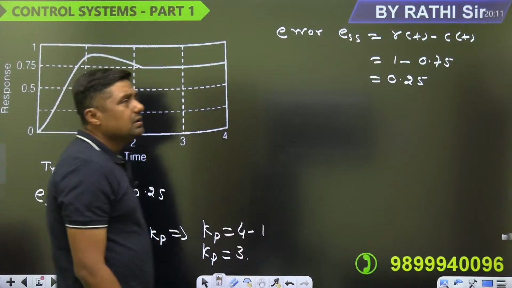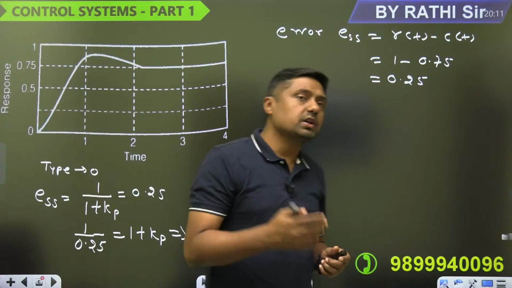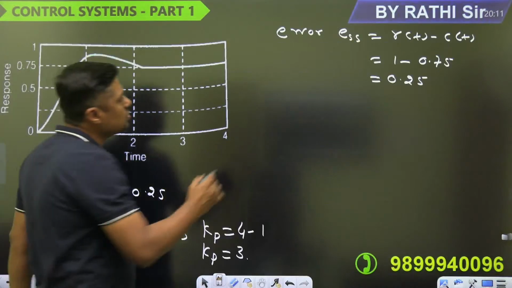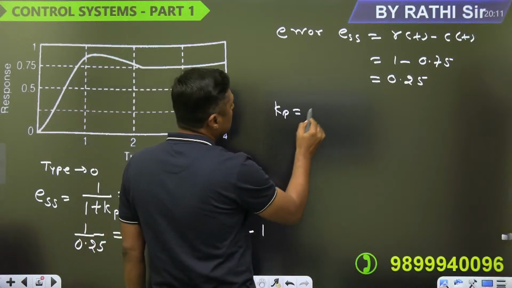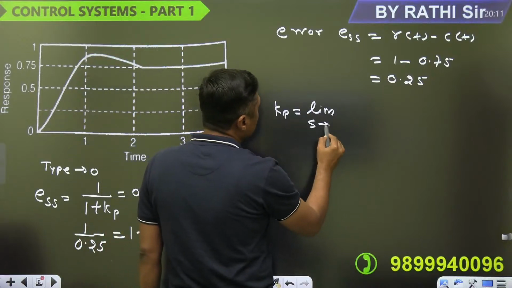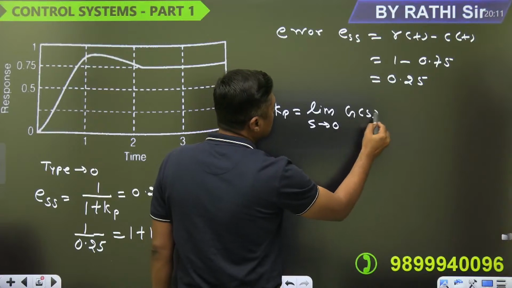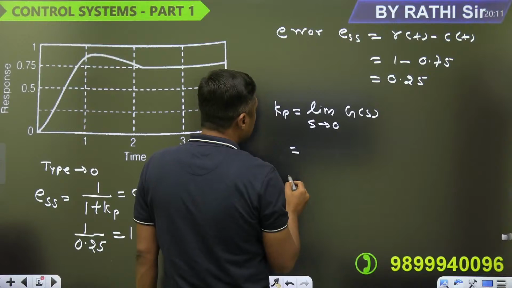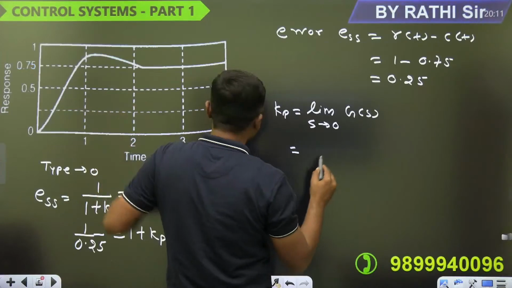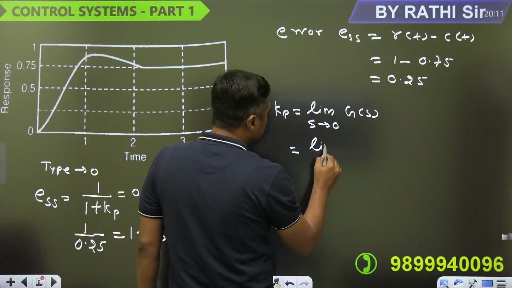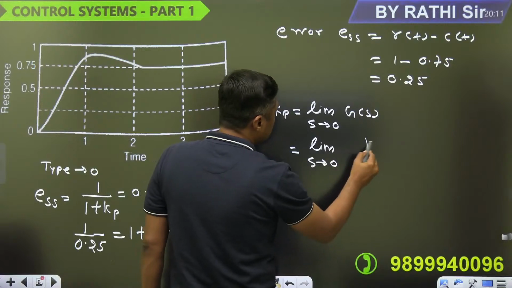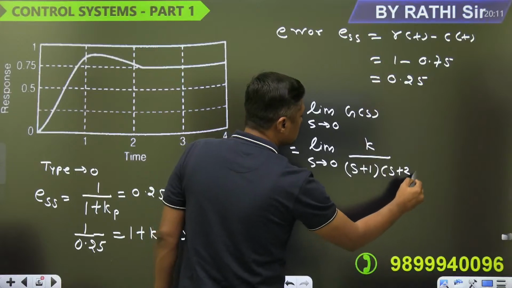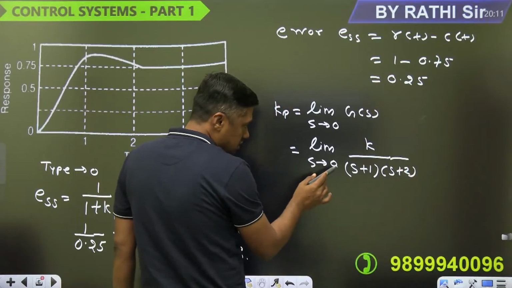Okay. Here, what is the relation between the Kp and K? So here it is K. Now Kp is equal to limit s tends to 0 of G(s)H(s). And what is the H(s)? 1, unity feedback, so H(s) is 1. Then you can write here K upon limit s tends to 0 K upon (s plus 1)(s plus 2). Right. Now watch this. This is the Kp.